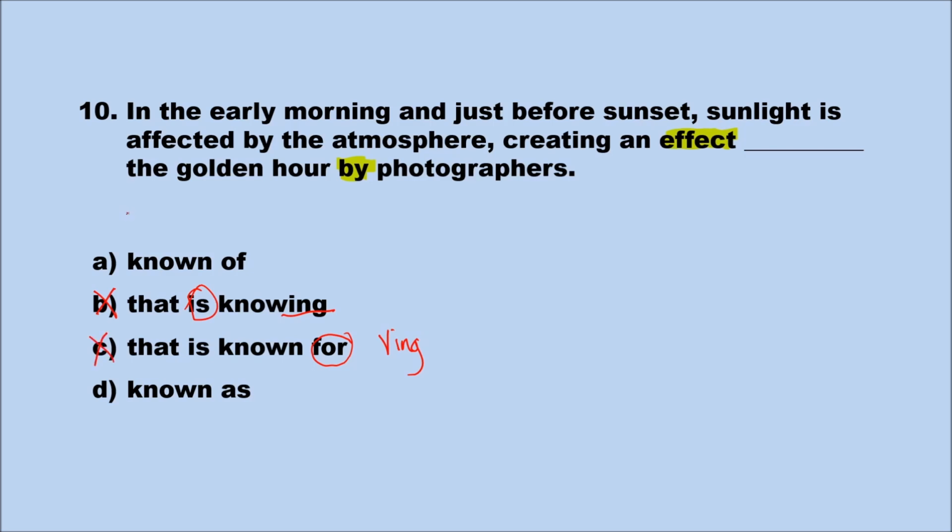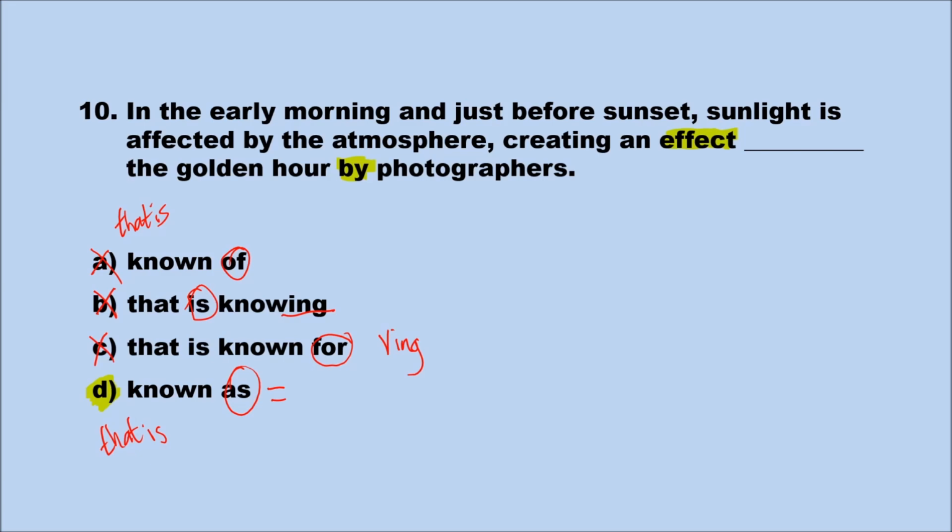Finally, we're looking at two reduced clauses. That is missing from both of these. You can do that with some relative pronouns. What we have done is deleted that is, and it becomes a reduced relative clause. The last thing we're left with is which preposition is correct. And as means equals. Of means from something. Therefore, known of is incorrect. Known as means equals, is correct.